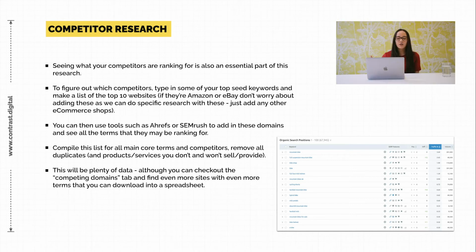But you can basically look at a competitor's website and see all of the terms that they're trying to rank for, all of the subcategories that they've built on their website, the types of content that they're trying to optimize for. Both of those tools will show you the terms that they're trying to rank for and what page is trying to rank for them. So it's a good idea, if there's anything that you haven't thought of, to add that to the list as well.